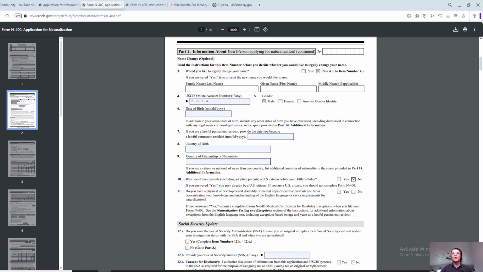Do you have a physical or developmental disability or mental impairment that prevents you from demonstrating your knowledge and understanding of the English language or civics requirements for naturalization? During the naturalization interview, you will have to establish your knowledge and understanding of the English language, so basic communication, basic questions, answering questions, and also civics.